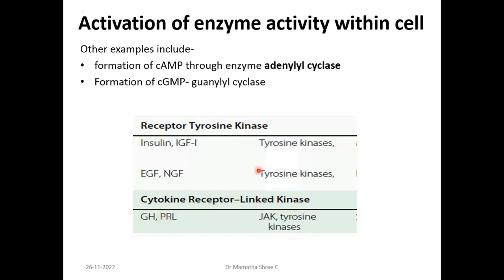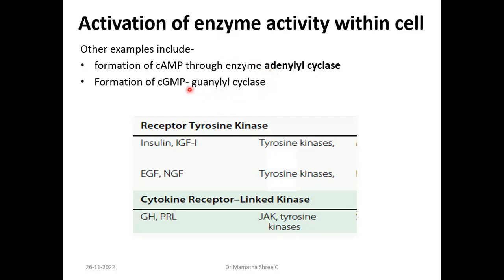Here I said that the hormones are going to bind to the cell membrane and cause the activation of an enzyme inside, right? One example that I gave you now was the Janus kinase mechanism. Like that, hormone binding to the membrane can activate other enzymes also, like adenylyl cyclase and guanylyl cyclase, right?